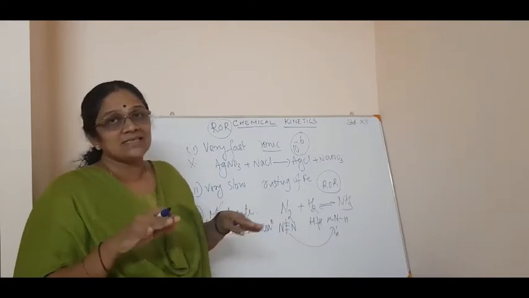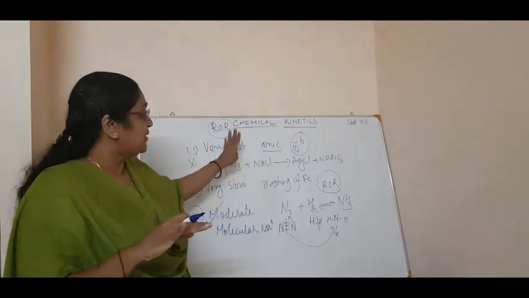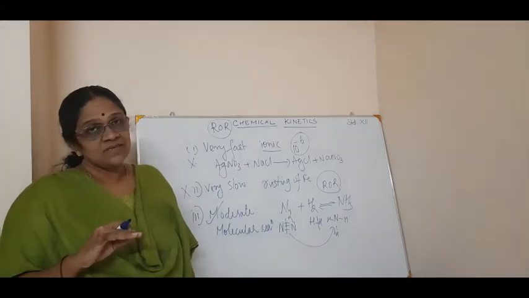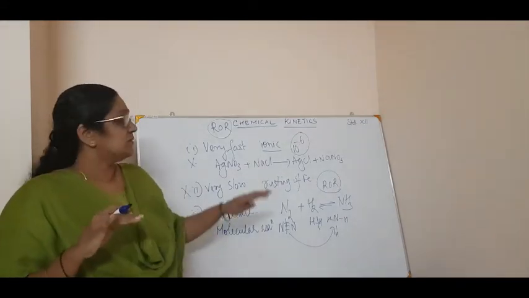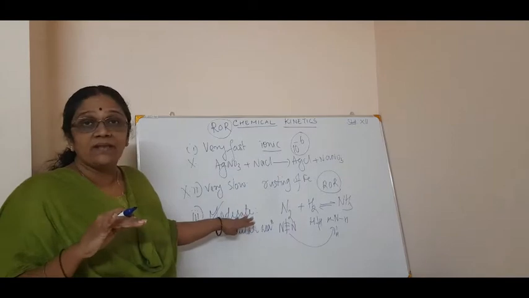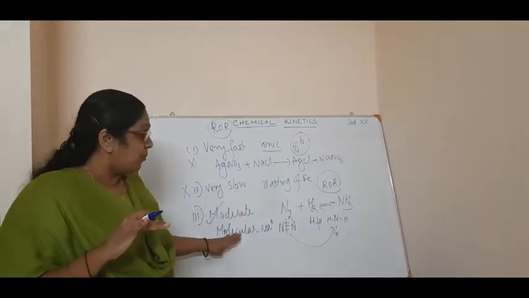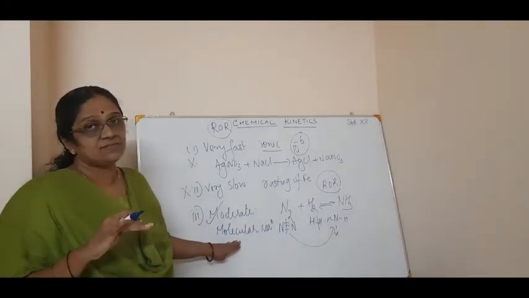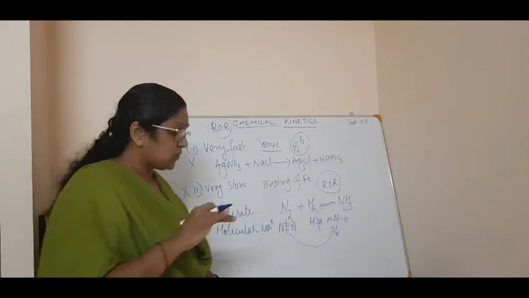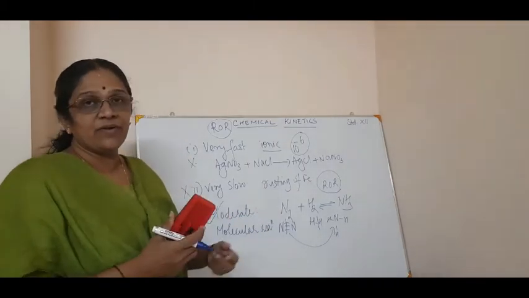Is it clear? Now we will pass on to how to calculate the rate of a reaction.